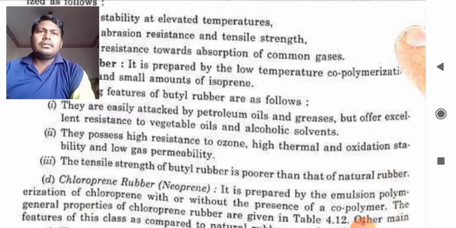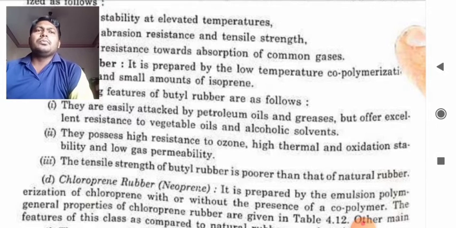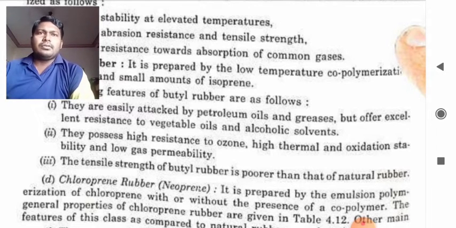They are also resistant to alcoholic solvents. They also possess high resistance to ozone, high thermal and oxidation stability, and low gas permeability. The tensile strength of butyl rubber is poorer than natural rubber. You should remember the tensile strength of butyl rubber is less as compared to natural rubber.